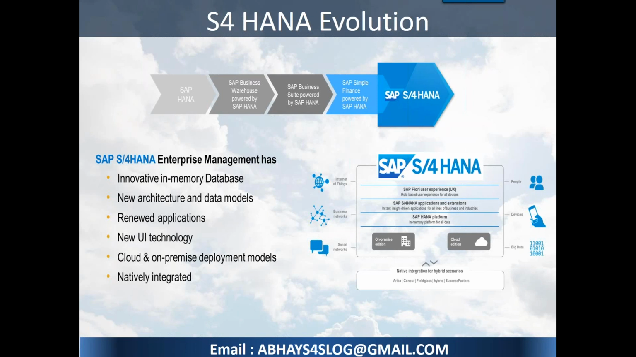SAP S4 HANA is a new code line. Please remember, this is a new code line. It means it has its own code line; it's a separate product as such. This code line has its own tweaks of programs, making it more performance oriented, and so forth. This new code line product, we call it S4 HANA, which was released somewhere at the end of 2015.